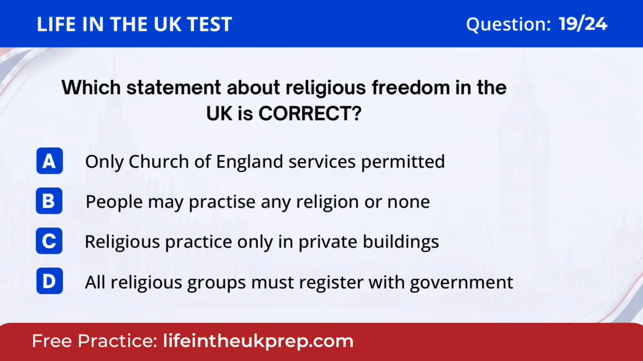Question 19. Which statement about religious freedom in the UK is correct? A. Only Church of England services permitted. B. People may practice any religion or none. C. Religious practice only in private buildings. D. All religious groups must register with government. The answer is B. People may practice any religion or none.